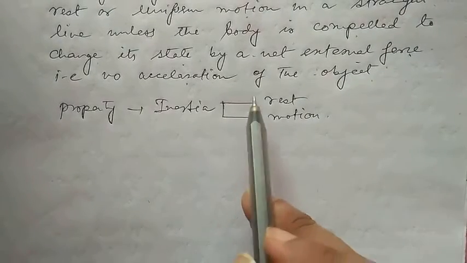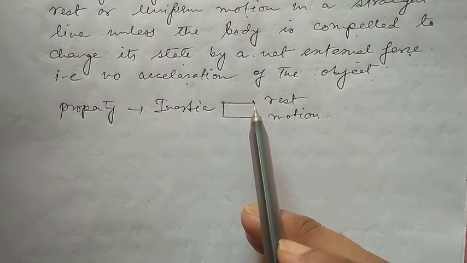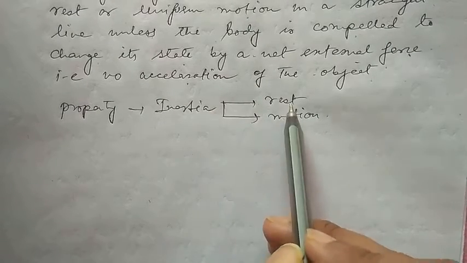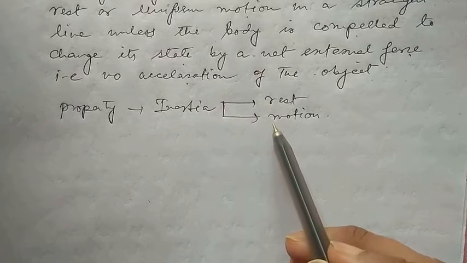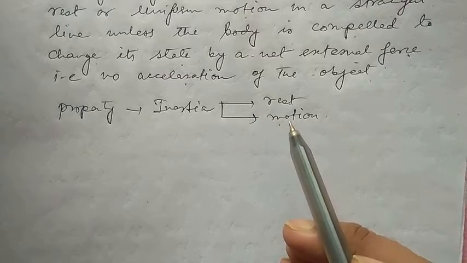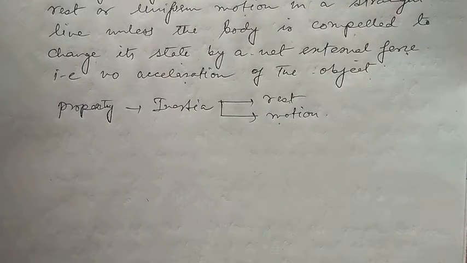So every body has the tendency, if the body is at rest, it will continue to be in a state of rest, or if the body is in motion or uniform motion, it will continue to be in a state of motion in a straight line. So by definition, we can say the property of a body which enables it to continue in its state of rest or of uniform motion is called inertia.